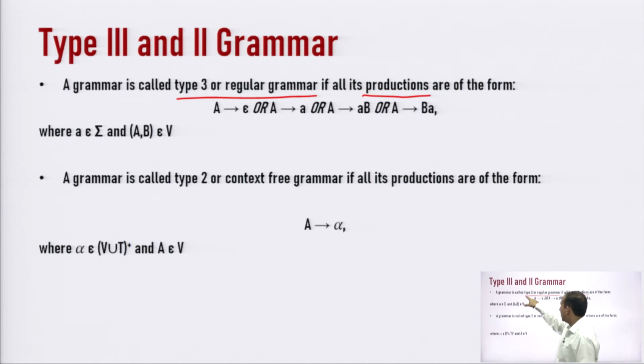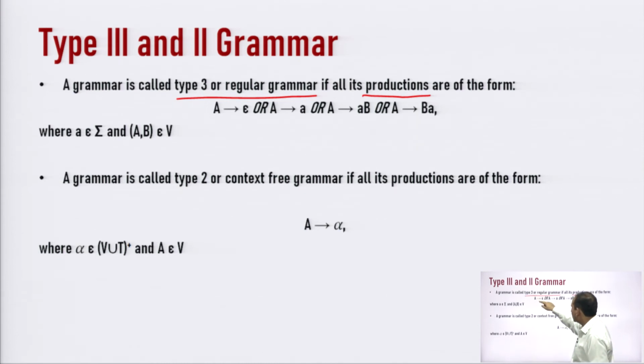So, a grammar is called type 3 or regular grammar if all its productions are of the form. These are the production rules. A can be converted into epsilon, or A can be converted into small a. This capital A is known as a non-terminal, or it is known as a variable. This small a is known as a terminal.